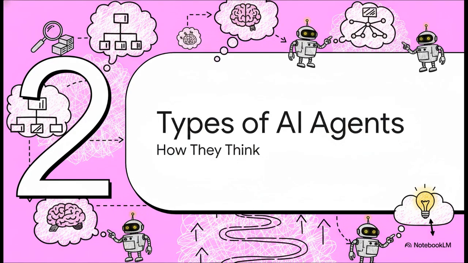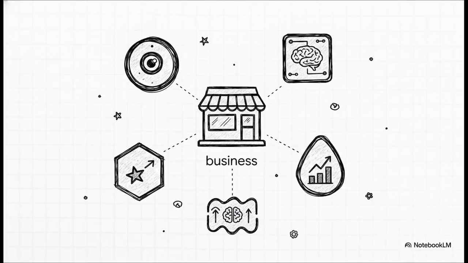Moving right along to Section 2, the 5 types of AI agents, how they think. In our Masterclass curriculum, we categorize how these agents think into 5 main types. We've got reactive, model-based, goal-based, utility-based, and learning agents. Now, depending on the specific bottleneck you're trying to solve for a small business client, you'll deploy one of these specific models. Let's break them down.